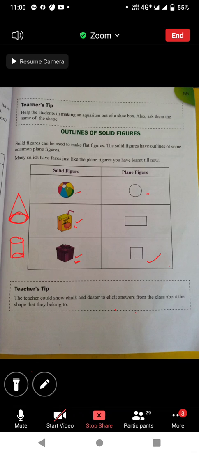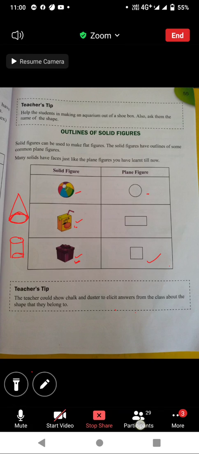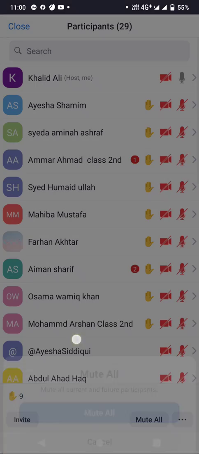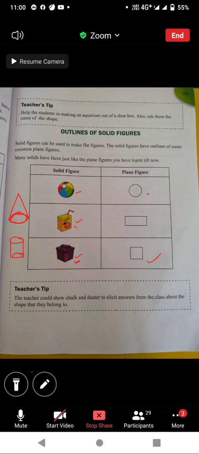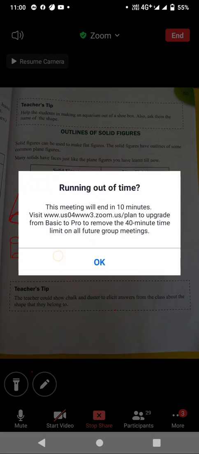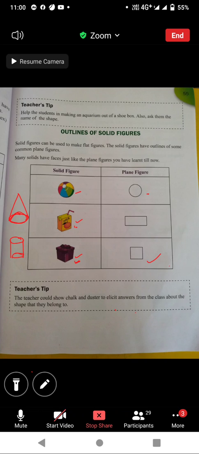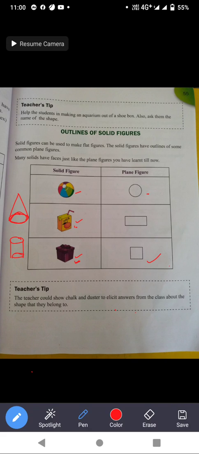Yes, tell me, if you trace the outline of your birthday cap, which shape will you get? Beta, a cone is a solid shape.